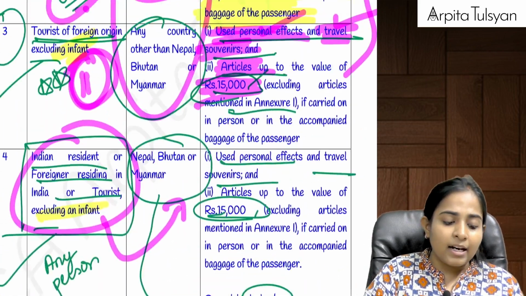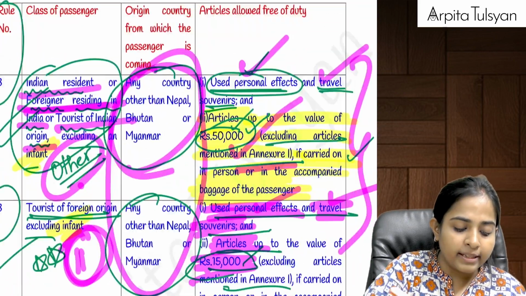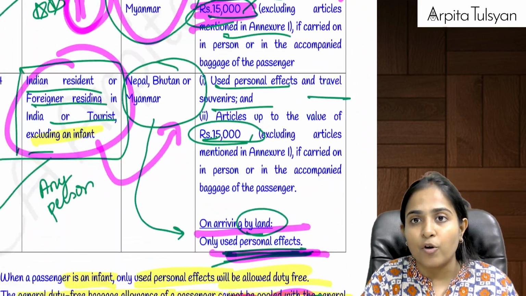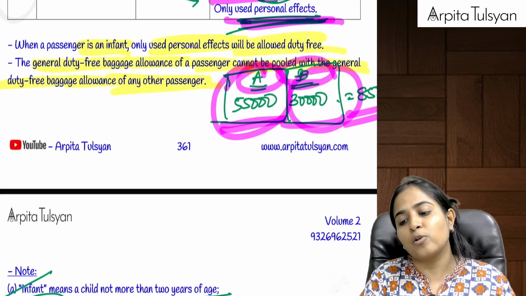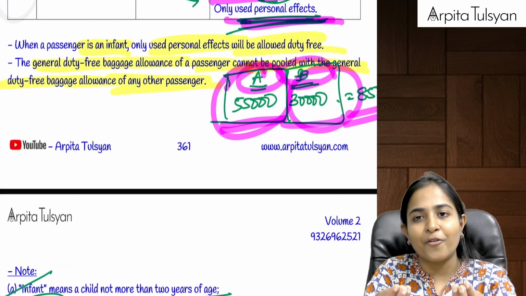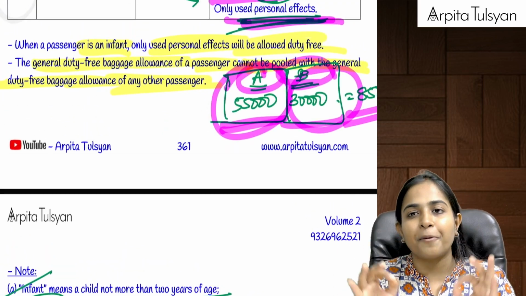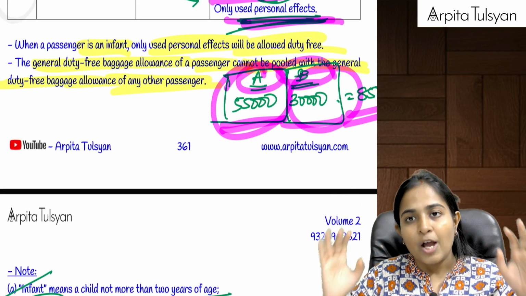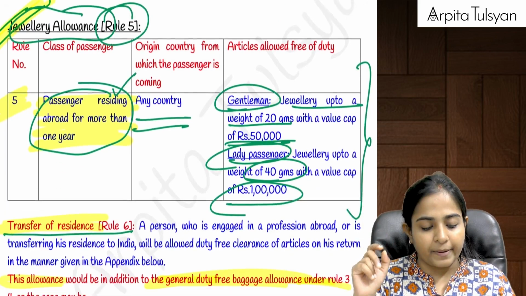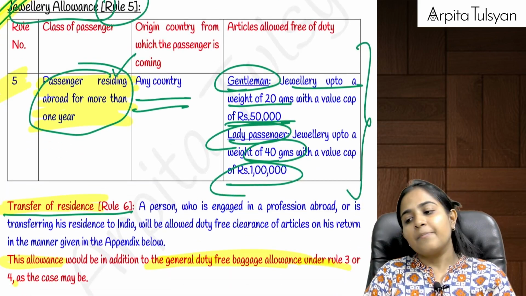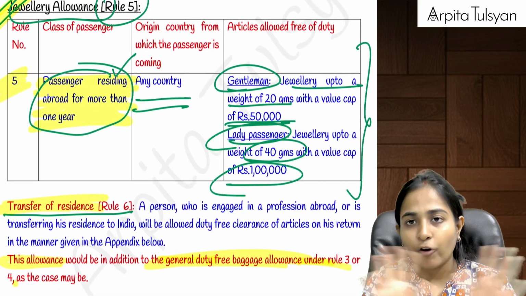And in all these cases, infant was excluded. Infant means any child up to 2 years of age. Infant was excluded because you cannot bring anything in the name of an infant. So only the used personal effects of the infant will be allowed duty free. Are you clear with this? Yes. Okay, so this is applicable basically for everyone.